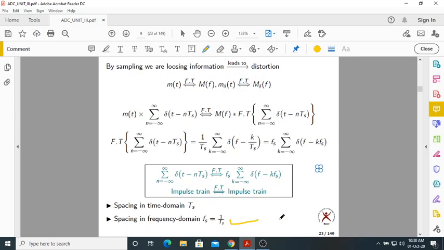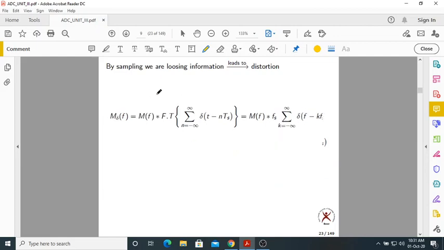There is one more thing you might have known. If there is an expansion in the time domain, there will be a compression in the frequency domain, and vice versa. Suppose you take x of at.